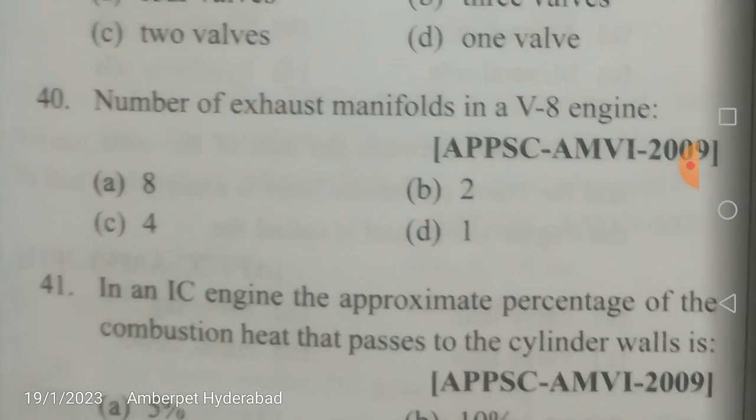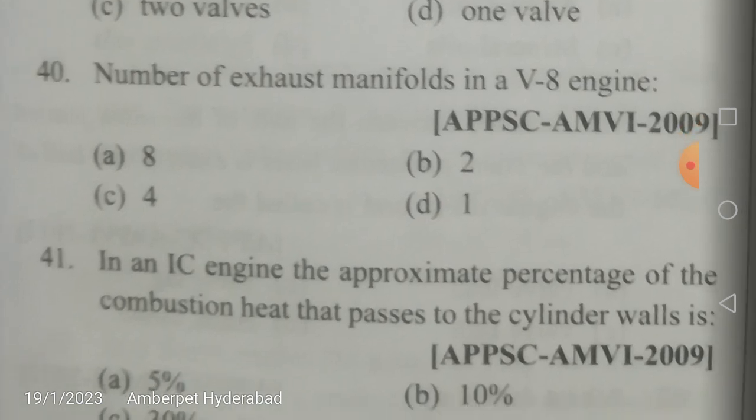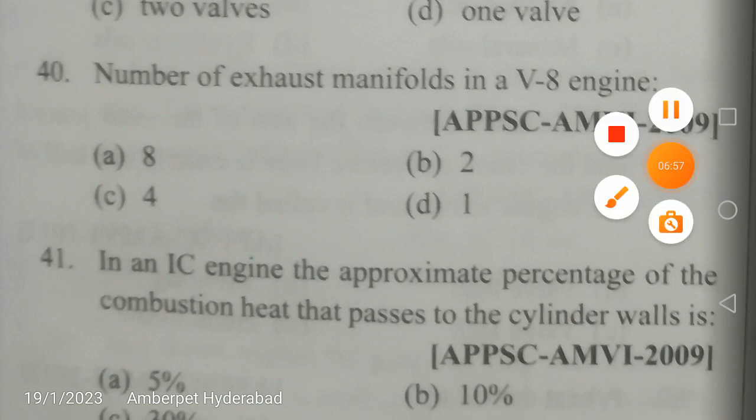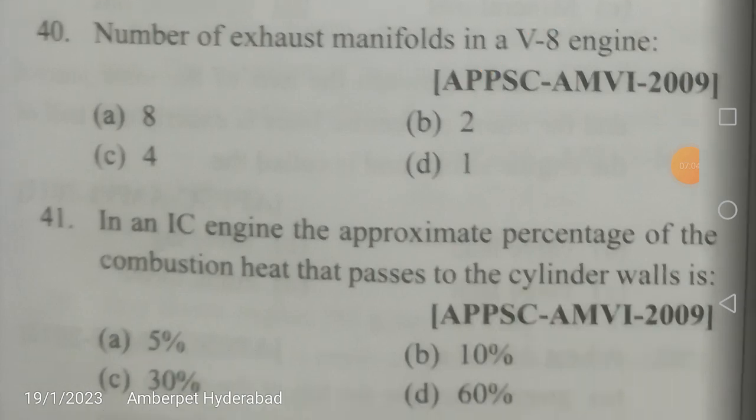Now, the answer is, number of exhaust manifolds in a V8 engine is 2. Let us see how it is. Friends, engines with their cylinders arranged in line usually have one exhaust manifold. What is the exhaust manifold? Actually, it is a pipe which is carrying the exhaust gases.